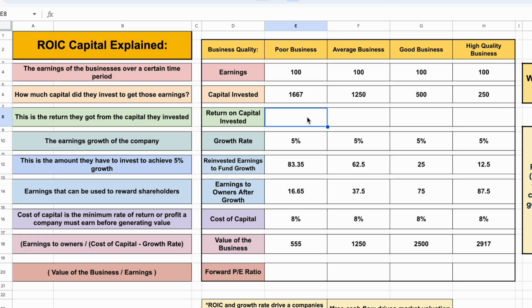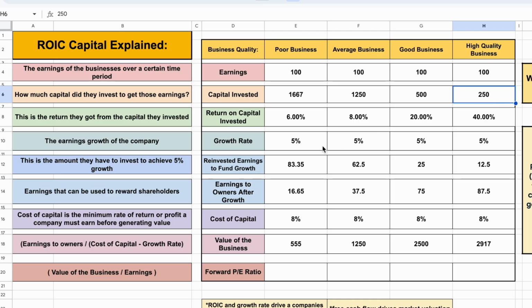So we can easily see what their return on invested capital is by taking their earnings and divided by the capital invested. So let's go ahead and drag this over. Okay, so now we can see the return on invested capital for the poor business was 6%, average 8%, good business 20%, and a high quality business, it was 40%. So again, this means to achieve these earnings, this is how much capital they had to invest. So again, high quality business, 40% return on invested capital, they invested $250 and achieved $100 in earnings from that capital invested.